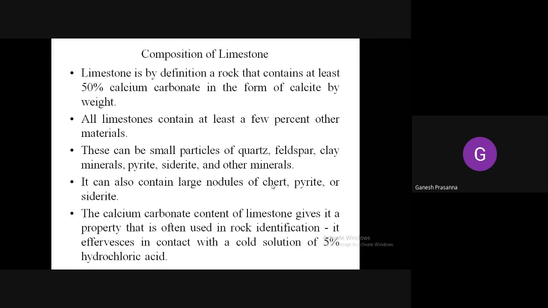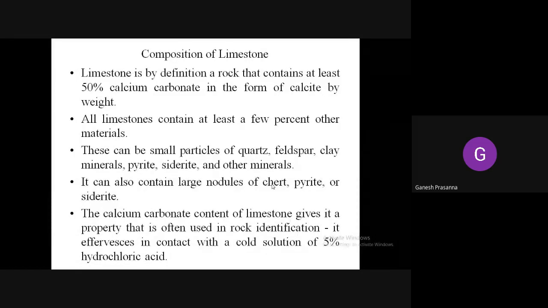Coming to the composition of limestone, by definition it is a rock that contains at least 50% calcium carbonate in the form of calcite. So it is majorly composed of calcium carbonate. It may also contain other materials like quartz, feldspar, clay minerals, pyrite, siderite, and other minerals. It can also contain large nodules of chert or pyrite or even siderite. Siderite is nothing but an iron carbonate.